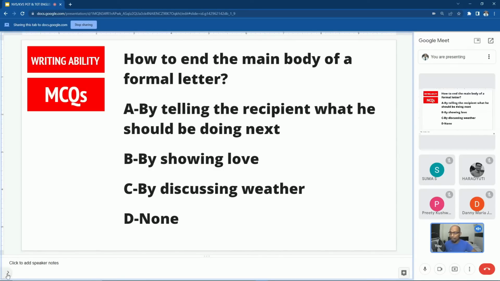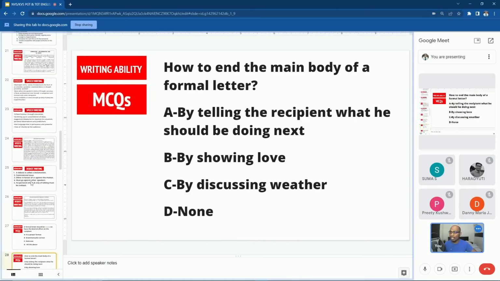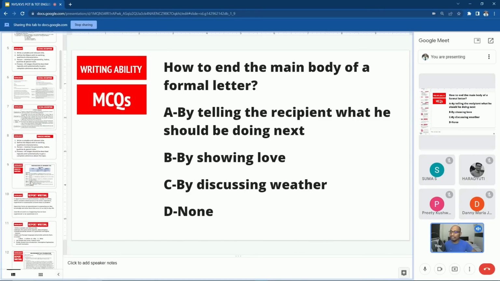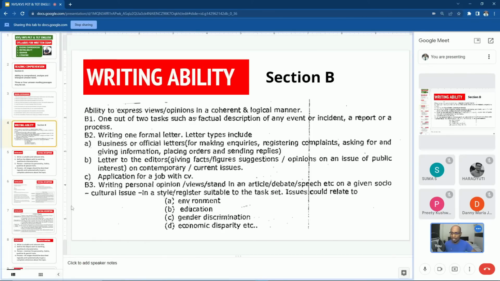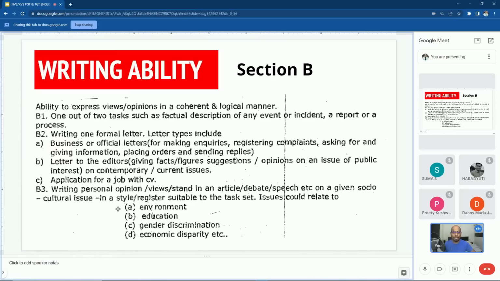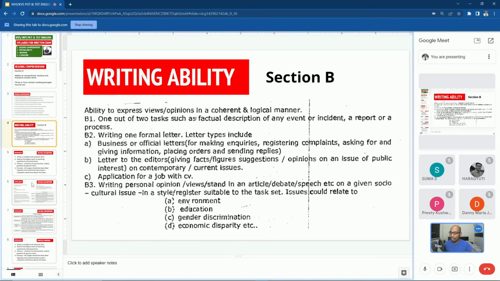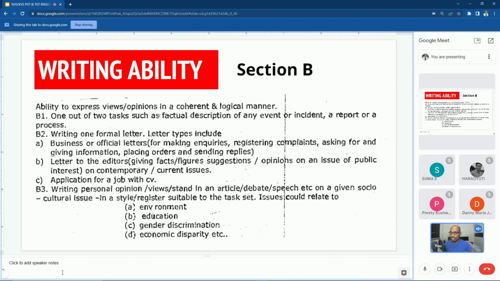These types of questions will come in the examination. They will not ask you to write the theory of article writing or speech writing, because you have only MCQ format questions. Now, any doubts or confusion with the writing ability syllabus?